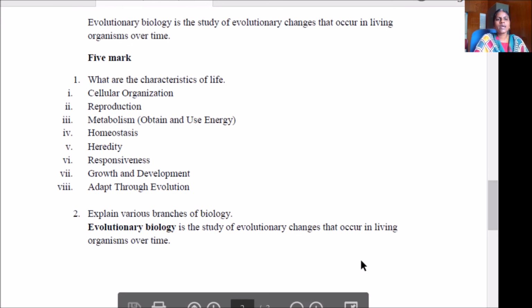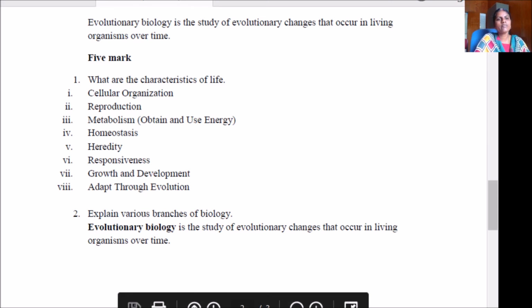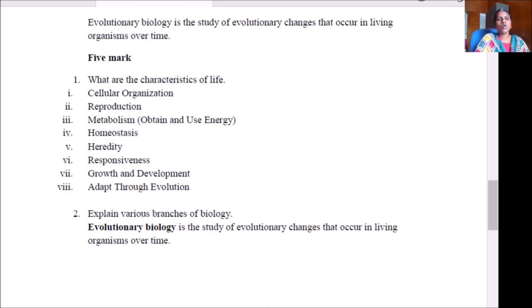So what are the characteristics of life? It's a 5 mark question. If you wish, you may write a brief note on this. Cellular organization. It's a single point I had given here. This is enough. If you wish to elaborate this, you may. What are the characteristics of life? Number one is cellular organization. Next is reproduction, metabolism, homeostasis, heredity, responsiveness, growth and development, adapt through evolution.